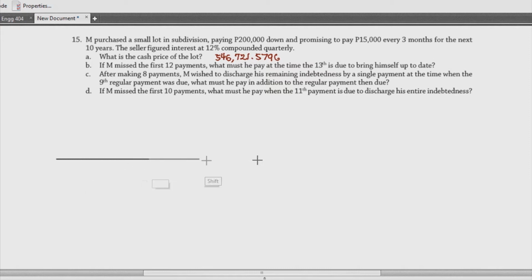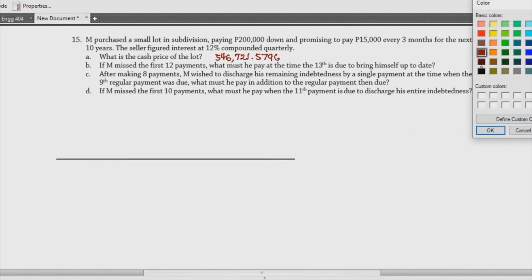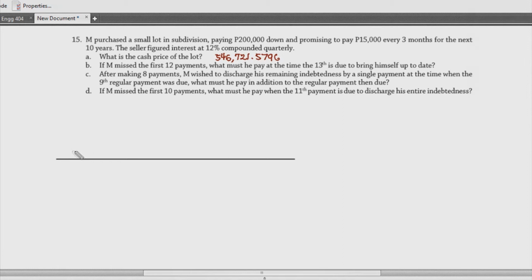flow diagram dito para ma-visualize natin. Okay, so lagyan natin ngayon ng mga time intervals. So basically, kung kailangan mo ng each payment makita natin, so we'll be doing this for every 3 months. And by the way, as you can actually write, instead of using your 3 months, 6 months, you can actually use 0, 1, 2, 3 just to indicate yung period na nagbabayad ka. So, pwede itong 0, and then this one is 1.